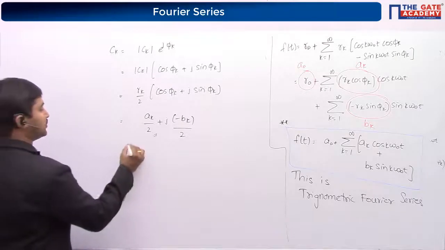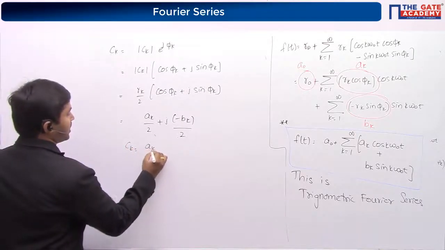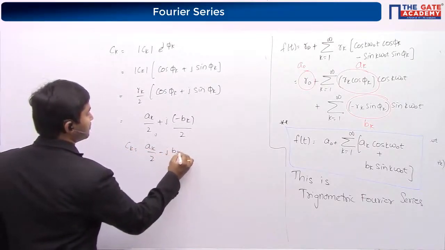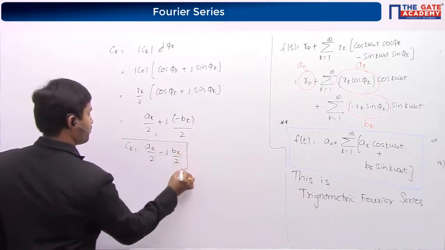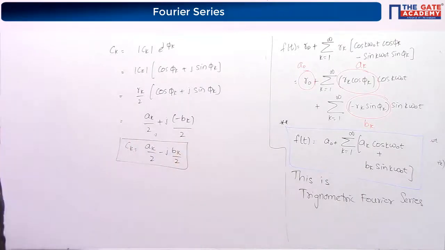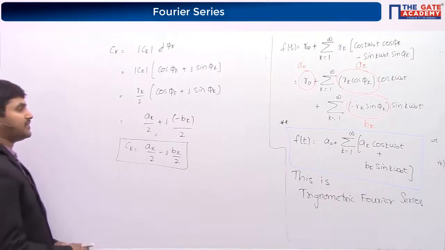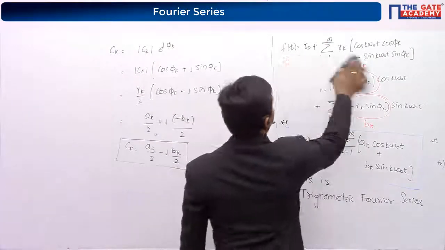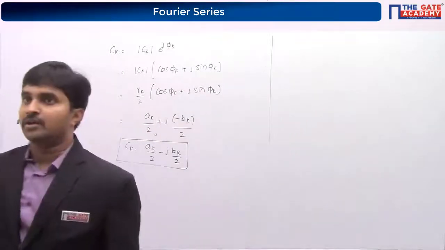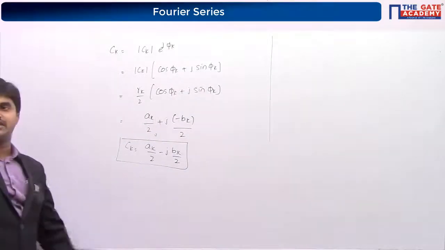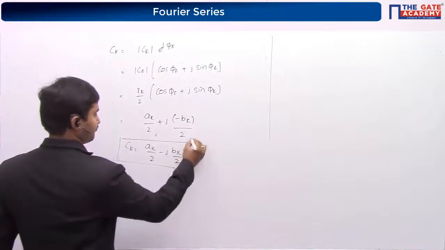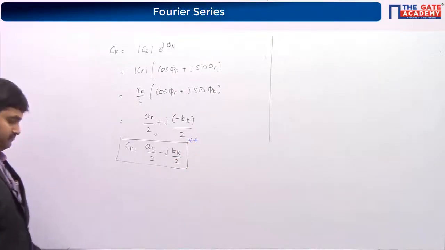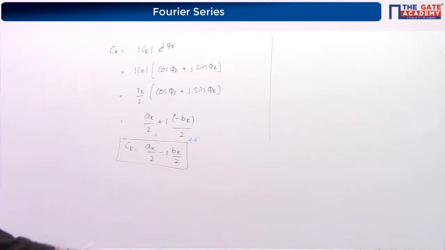So Ck is equal to Ak by 2 minus j Bk by 2. This relation is important.